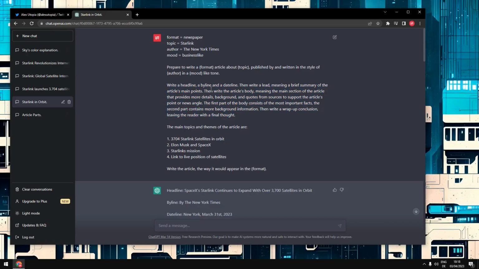Write a headline, a byline, a dateline. Then write a lead, meaning a brief summary of the article's main points. I copied that directly out of the question we have asked before. And the rest is just like that, right? Then write the article's body. The first part of the body consists of the most important facts. The second part consists of more background information. Then write a wrap-up conclusion, right?